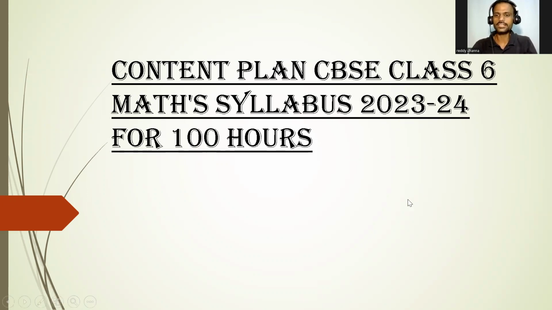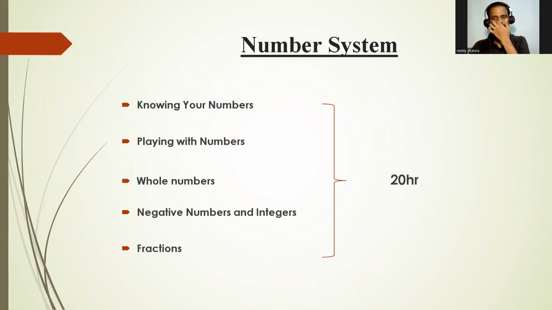Okay, so the entire syllabus is divided into some units. Let's start with them one by one. This is the first unit, number system. In this particular unit, we have the topics: knowing our numbers, playing with numbers, whole numbers, negative numbers, integers and fractions. Okay, so we are going to learn all these things in this particular chapter, number system, right? So totally 20 hours is required for all the classes.